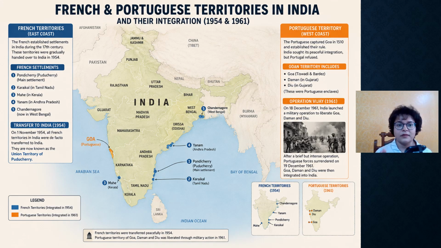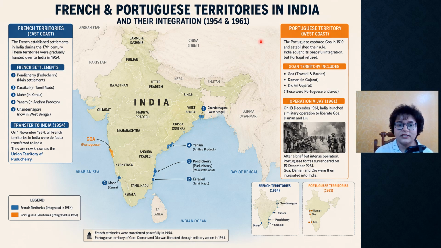Our last map is about the French and Portuguese territories in India. The French territories were established during the 17th century, which is the 1600s, and these territories were gradually handed over to India in the year 1954. The 5 French settlements were Pondicherry, then Karaikal in Tamil Nadu, then Mahe in Kerala, then Yanam in Andhra Pradesh, and then Chandernagore in West Bengal.